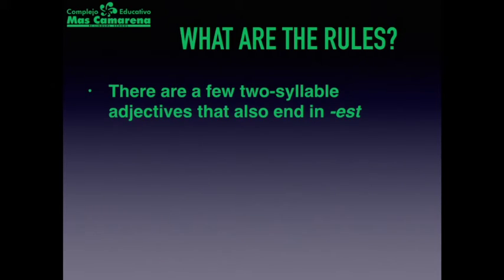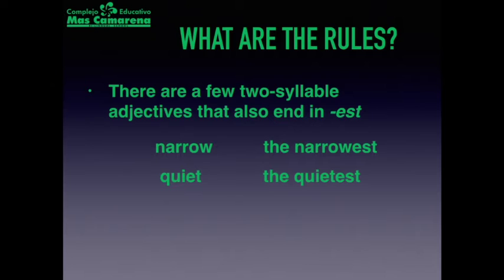There are a few two-syllable adjectives that also end in est. Narrow can become the narrowest. Quiet becomes the quietest. Common can become the commonest, but I might prefer the most common. And stupid, well, I still prefer the most stupid, but there are some people that do say the stupidest.